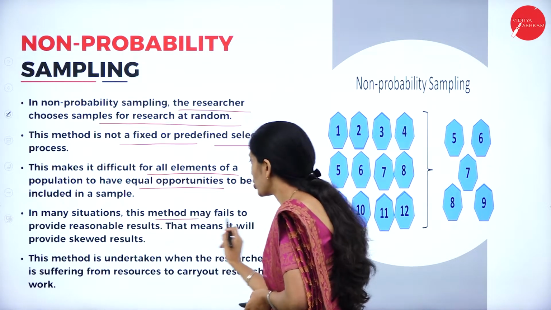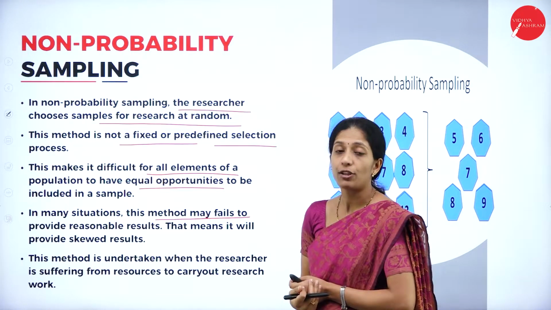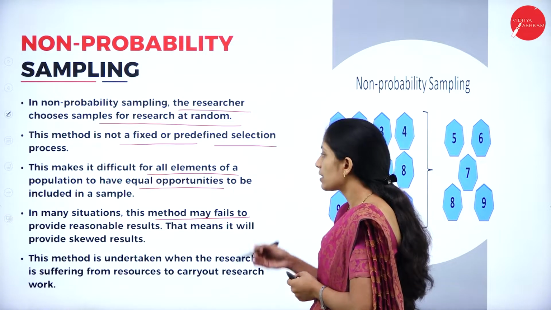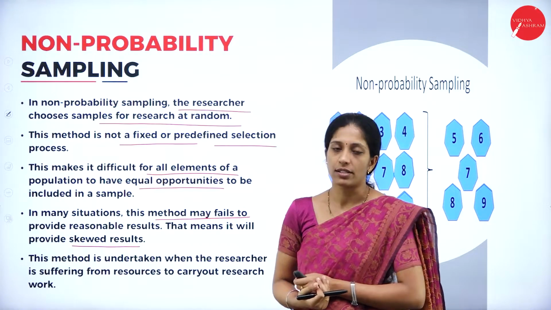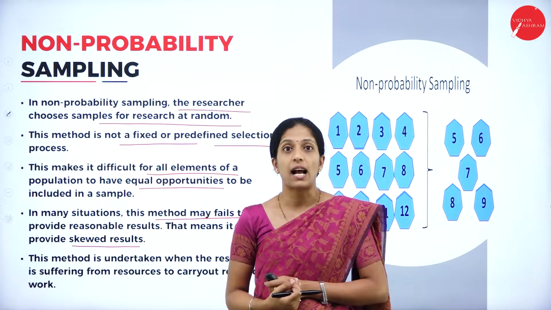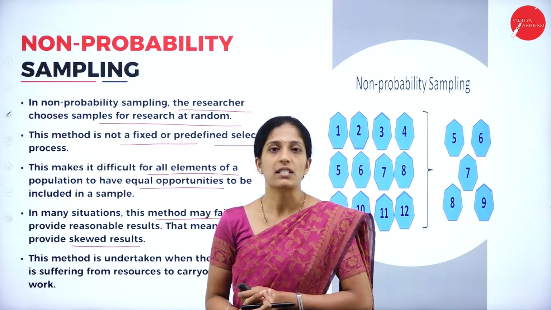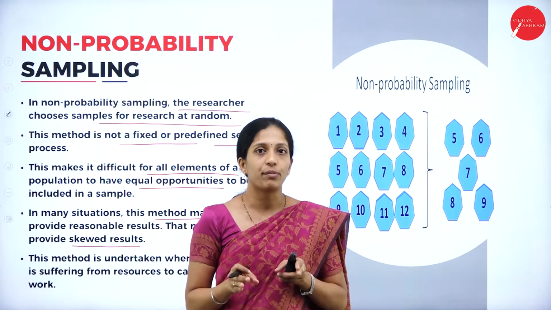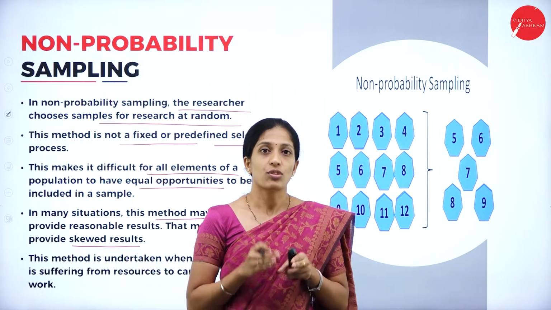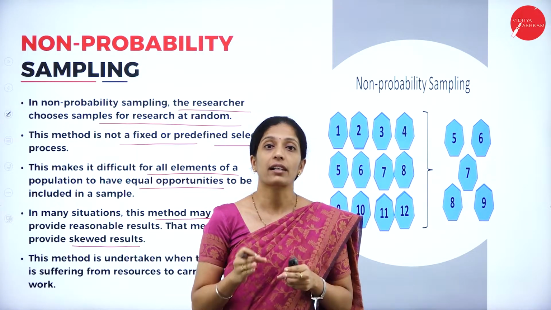In many situations, this method may fail to provide reasonable results. That means it may provide skewed results. Since the sample is selected randomly in this non-probability method, there may be a chance that we cannot get accurate results.